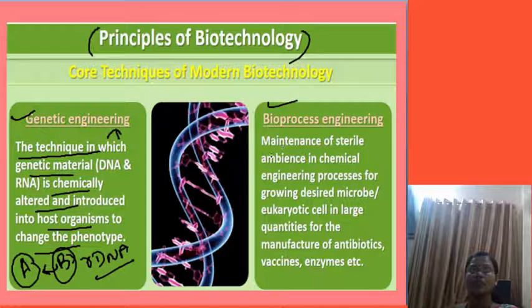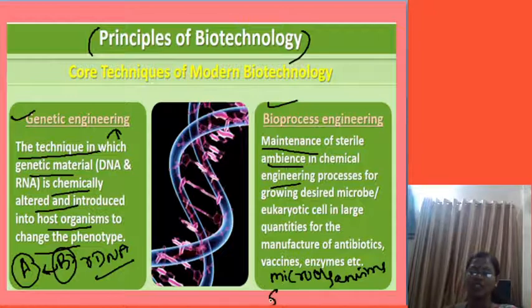Then bioprocess engineering means maintenance of a sterile environment when working with microorganisms which are synthesized in laboratory conditions. Laboratory conditions should be very sterile. Sterile means free from harmful organisms like harmful bacteria which destroy things. If we want to synthesize some antibiotics, harmful bacteria will destroy them. If we want to synthesize some vaccine, then harmful bacteria or viruses may enter the nutrient culture media and destroy that vaccine.